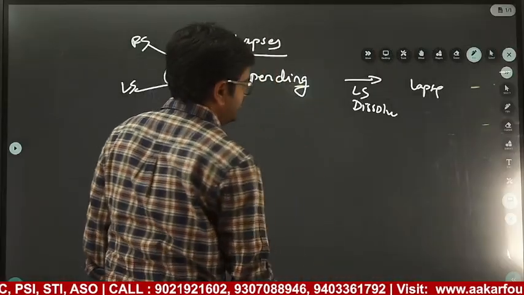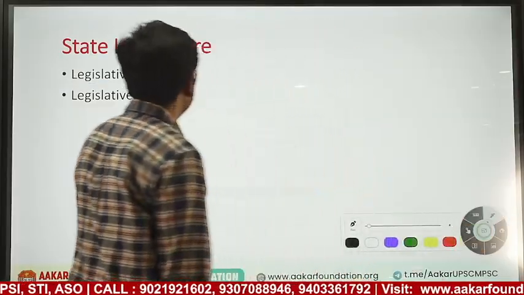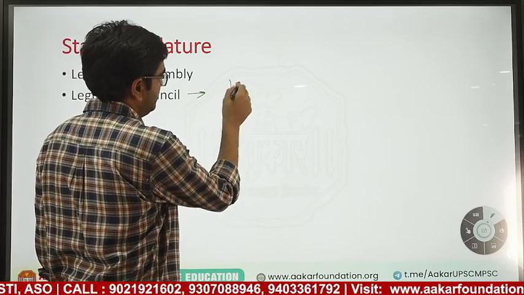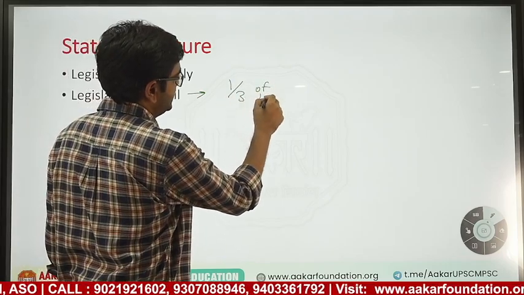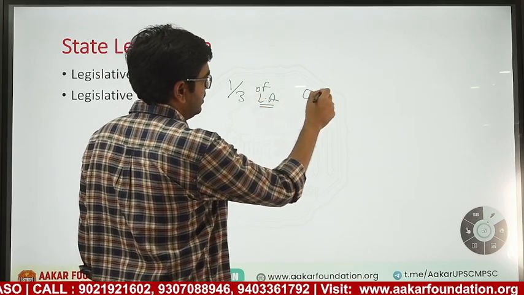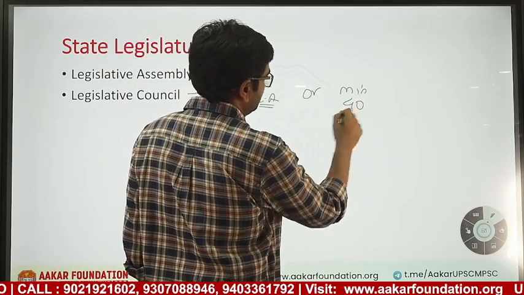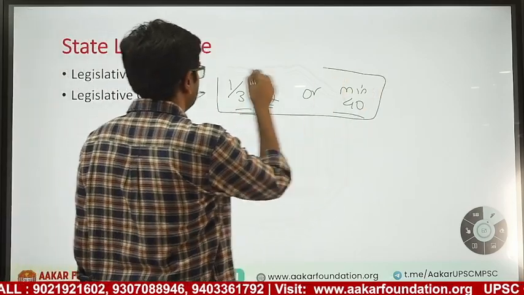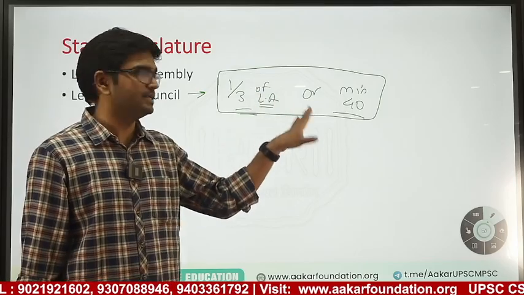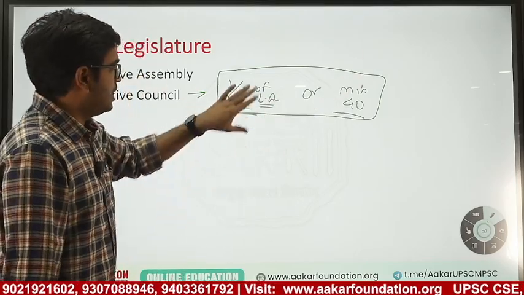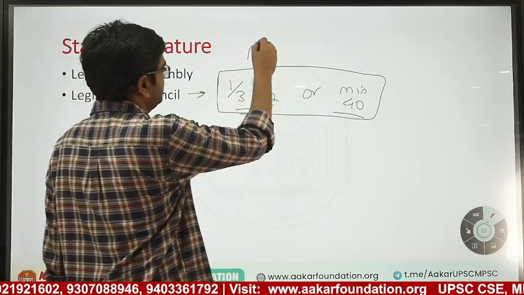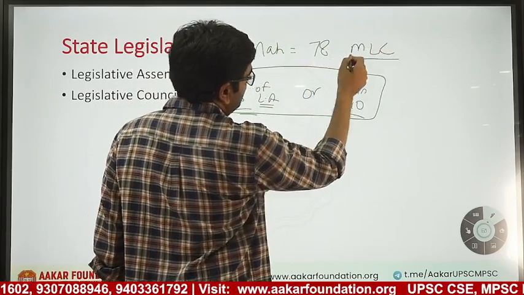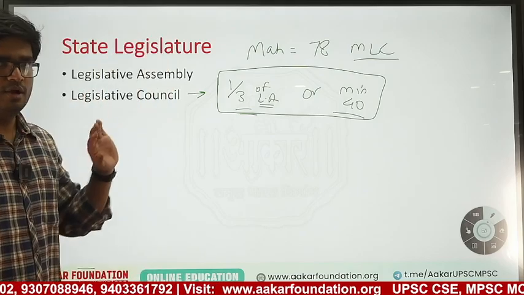Now, if we go on seeing the legislative council, council members can be maximum 1/3 of the legislative assembly or minimum 40. Between these two things it has to be: the members of the legislative council have to be maximum 1/3 of the legislative assembly or minimum 40 members. For example, in Maharashtra there are 78 MLCs, members of legislative council. Out of these 78,